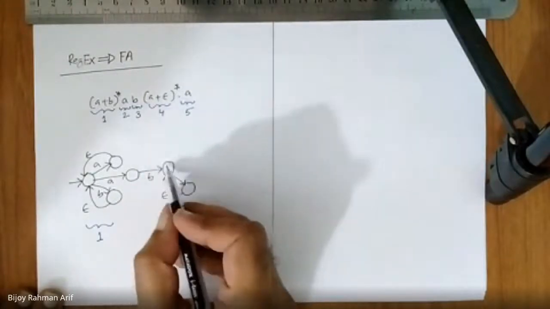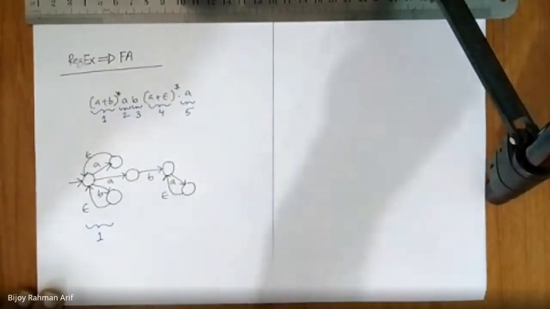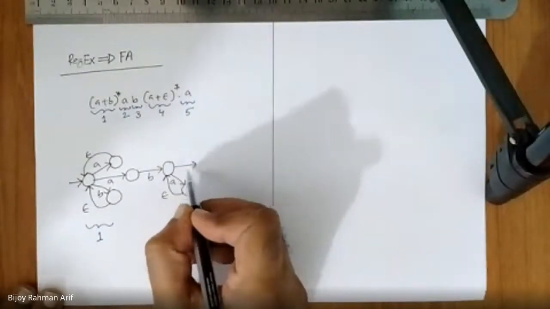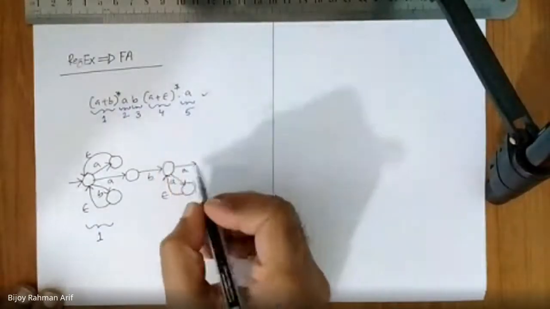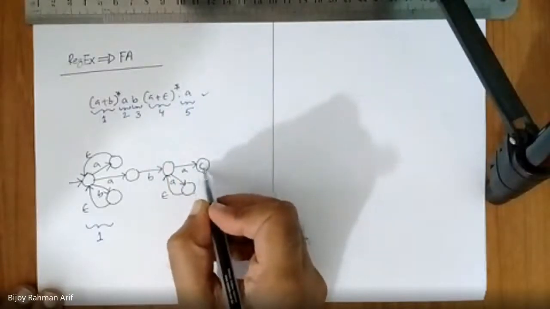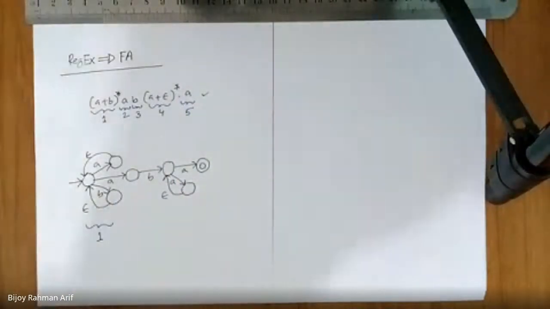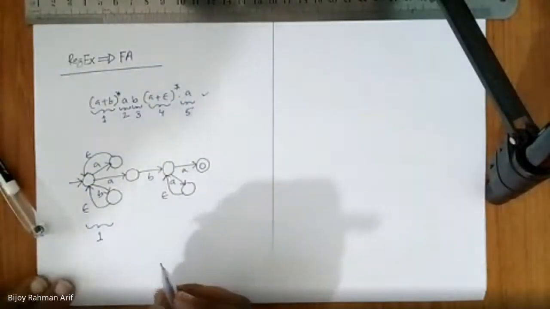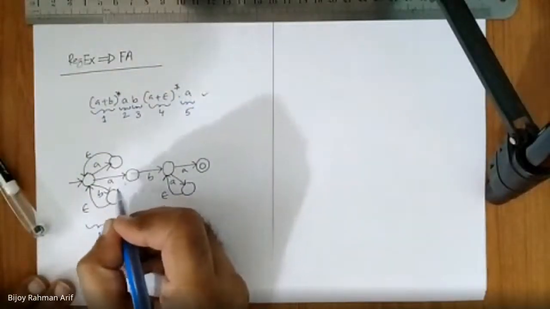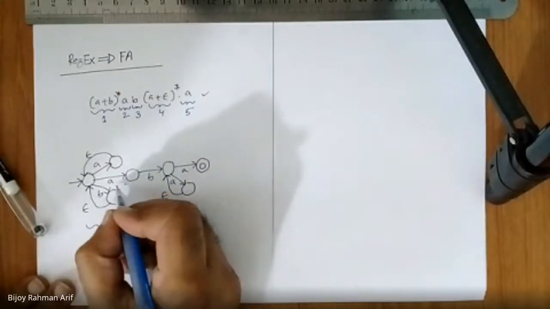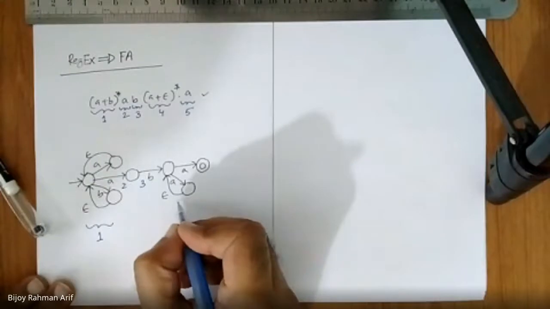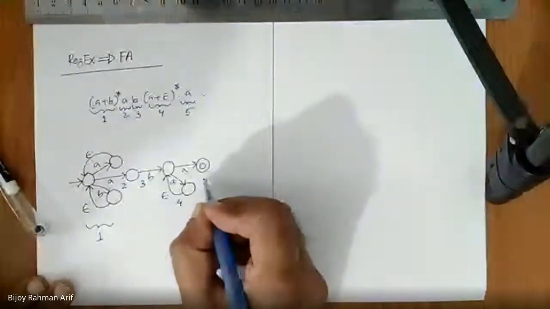For epsilon, we just stay over there, and epsilon star is epsilon, so don't worry. Finally, I need to concatenate A, and I reach the end. So this is the final step. This is my conversion, regular expression to finite automata. This is step 1, this one is 2, this one is 3, this one is 4, this one is 5.